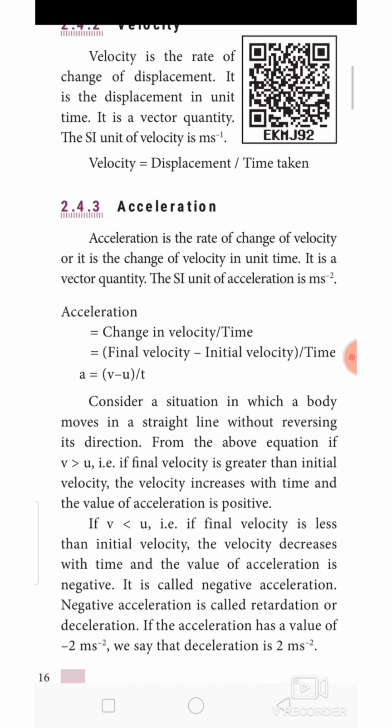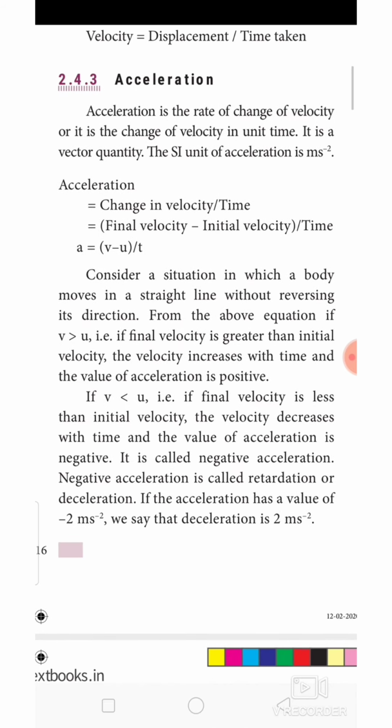Next we need to see about acceleration. Acceleration is the rate of change of velocity, or it is the change of velocity in unit time. It is a vector quantity. The SI unit of acceleration is meter second power minus 2. How meter second power minus 2? Acceleration is equal to change in velocity divided by time. What is the meaning of change in velocity?